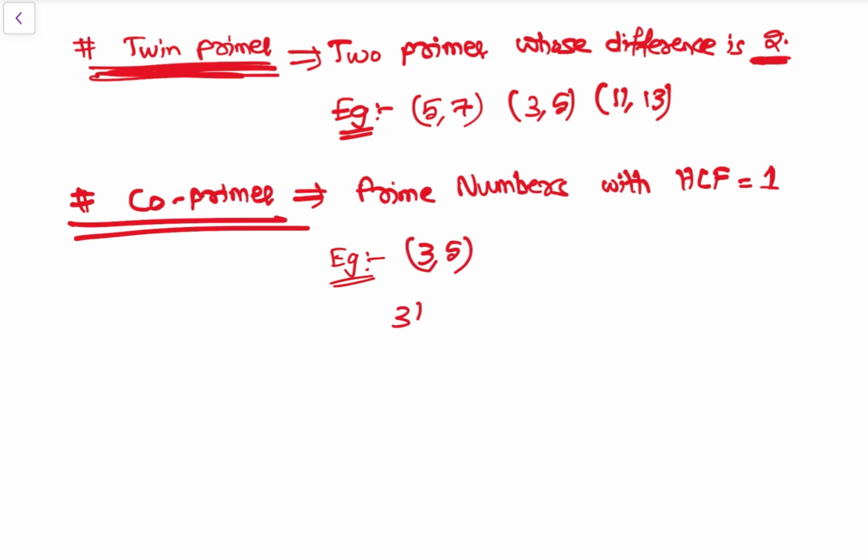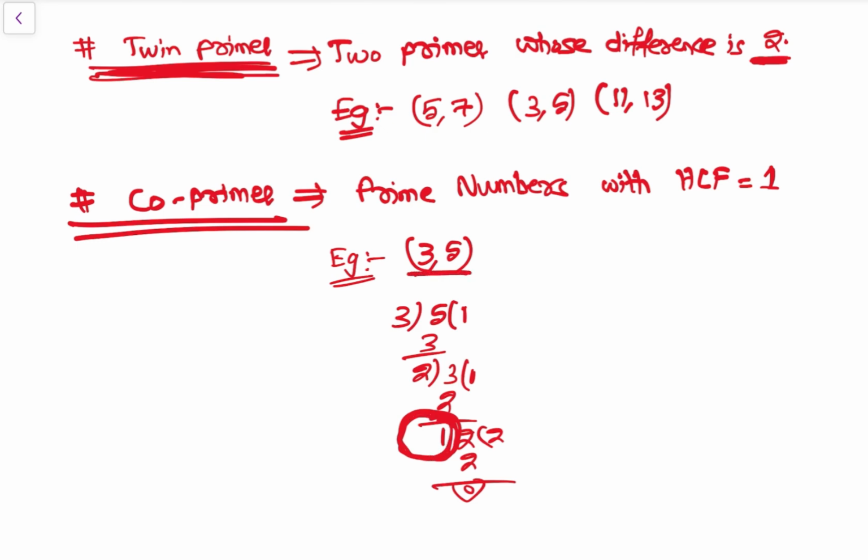Taking the HCF of 3 and 5: 3 ones are 3, remainder 2; 2 ones are 2, remainder 0. So this is the HCF. In the LCM and HCF chapter you will understand how to calculate HCF. So this is the HCF of 3, 5. The HCF is 1, so they are co-primes.